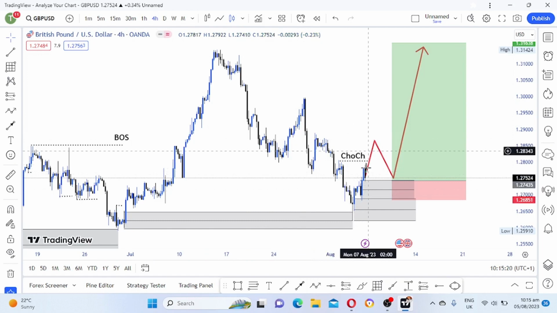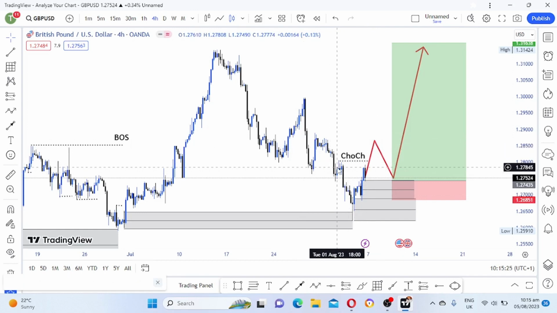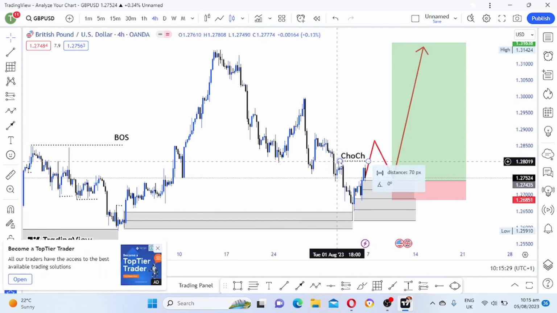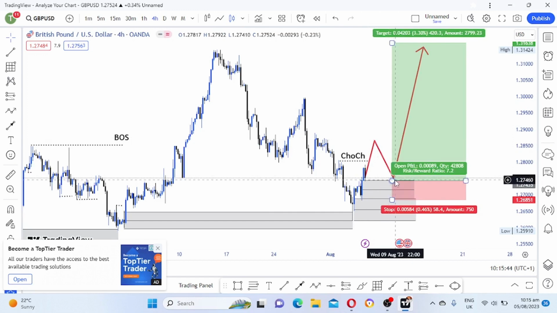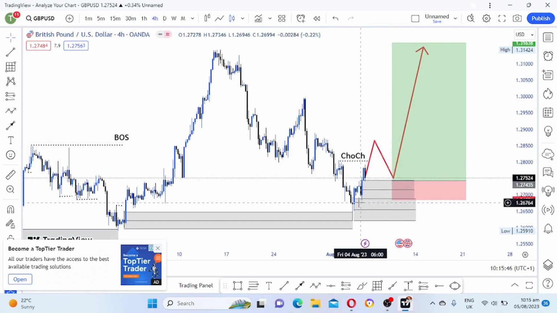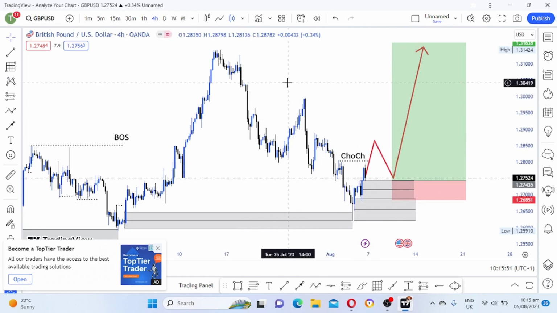If price opens on Monday and goes up to create a change of character, because this was our last break of structure to the downside, so it was our lower high. If you break this lower high to make a higher high, then it will be nice. So once a change of character happens, I'll wait for price to pull back. If price pulls back into this zone or this zone, because we have two zones, we have this one and we have this one. As you know, GBP USD likes to pull back. It likes these deep pullbacks.